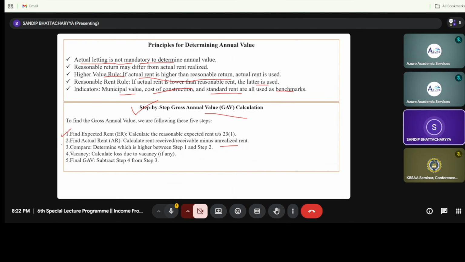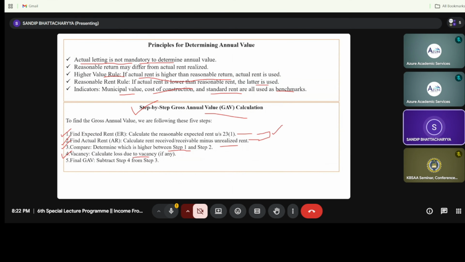Now step number three is to compare the higher of step one and the higher of step two. Whatever is the higher value of step one and step two will be considered as step number three. Either expected rent is greater than the actual rent, or sometimes the actual rent is greater than the expected rent. Then number four is called the loss due to vacancy.